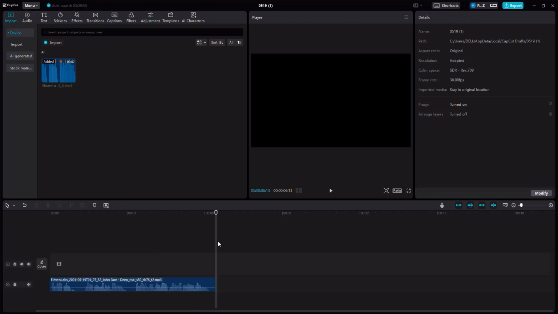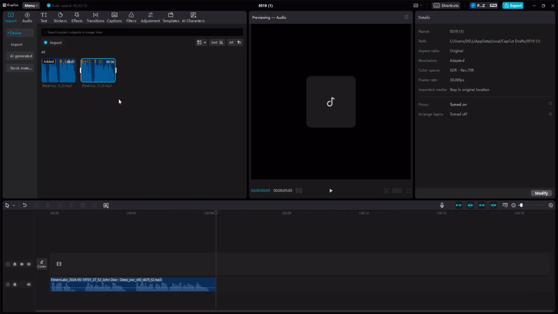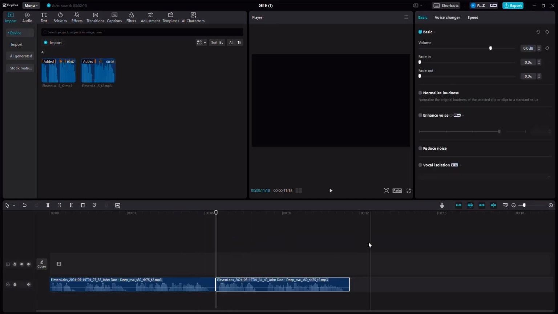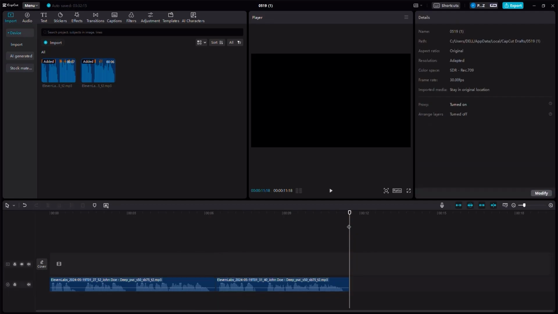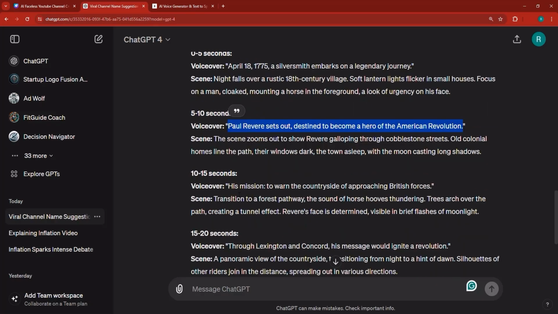Now go here, click, and then go to the import. We have just downloaded the second voiceover, so we're about to just place it in right here. And it should be juxtaposed with the first one. Then you can go ahead and make sure you click right here at the end again. Go back into ChatGPT to copy the third voiceover like this.